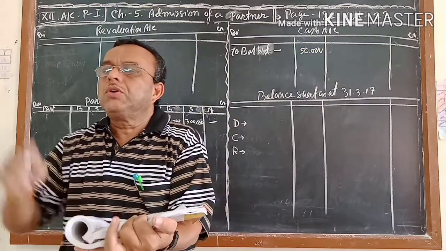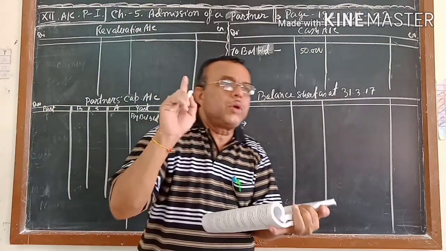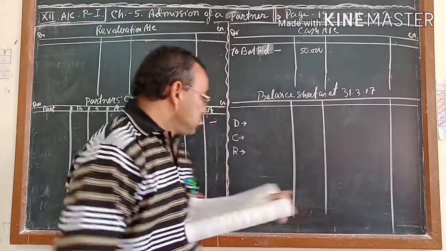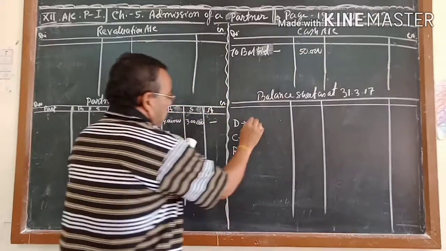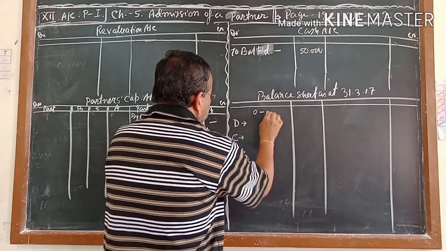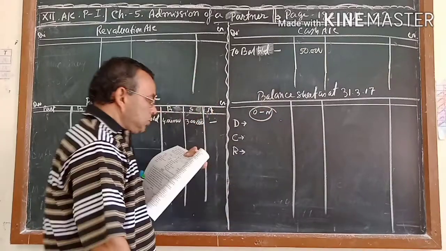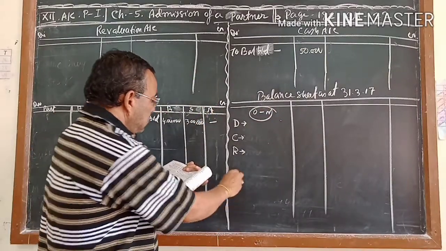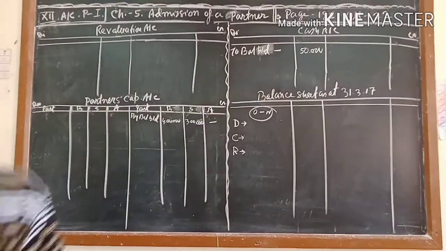In the beginning, I want to tell you, the first working you will do is to calculate the sacrifice ratio. Sacrifice ratio, all of you know, is old minus new. If you find out old minus new, who is coming here? A is the new partner.